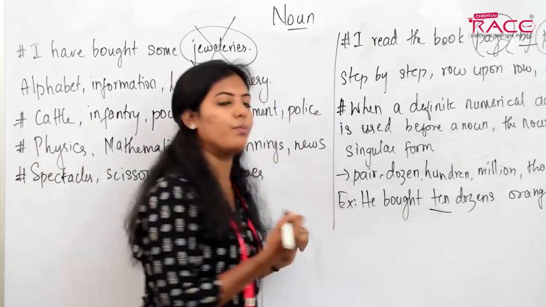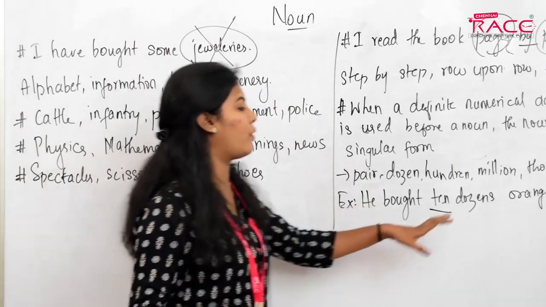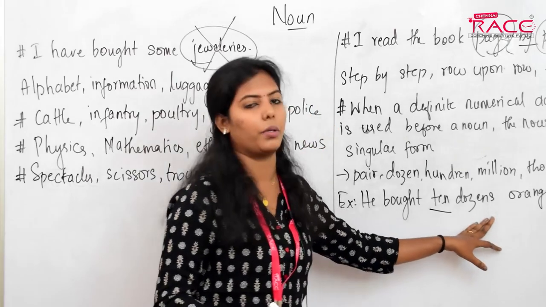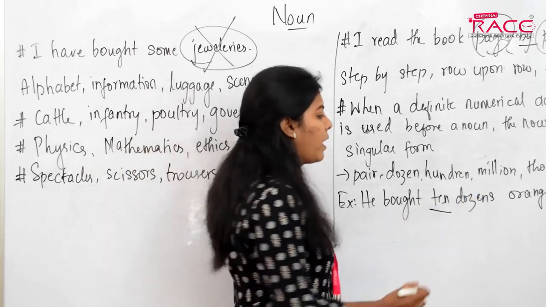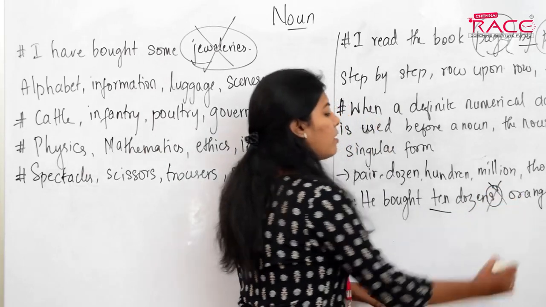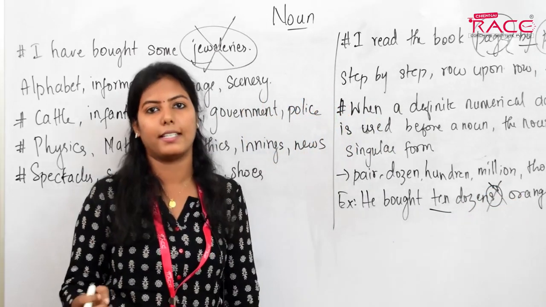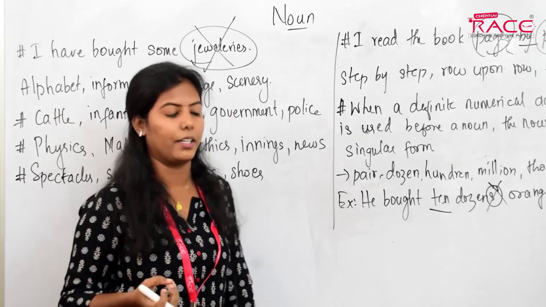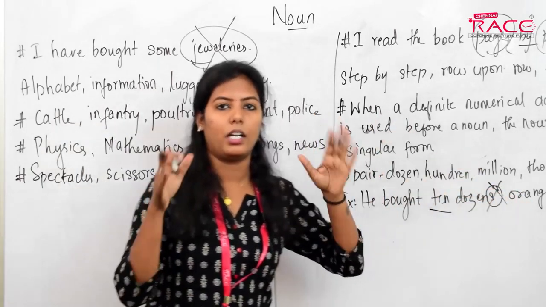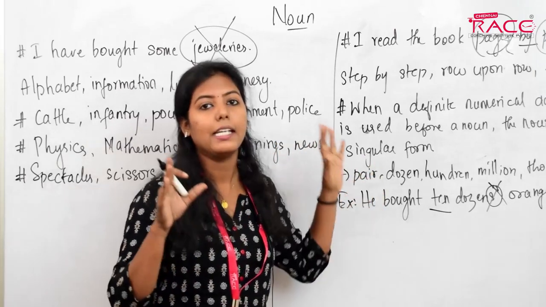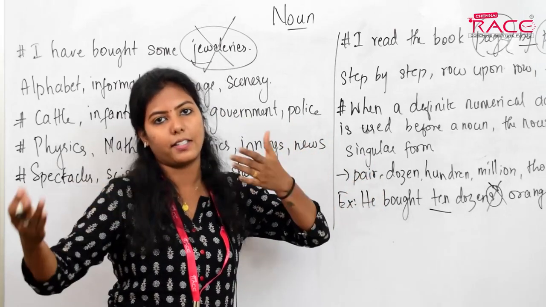When a definite numerical adjective is used before a noun, this is the noun. Okay, when a definite numerical adjective is used before a noun, the noun should be in singular form. You should not use here dozens, you should use dozen, okay. This is the rule that is implying, okay. He bought 10 dozen oranges. No ma'am, I want to use only 10 dozens. How shall I change this sentence?